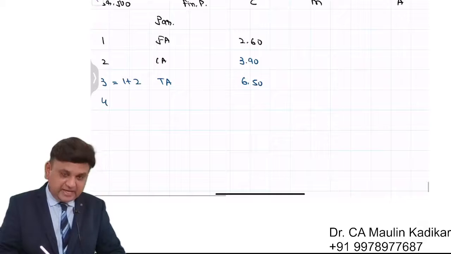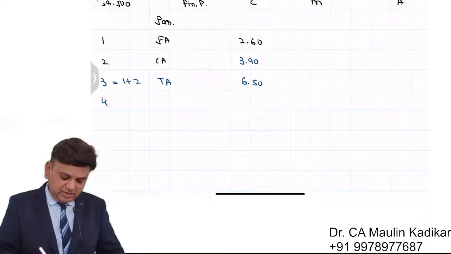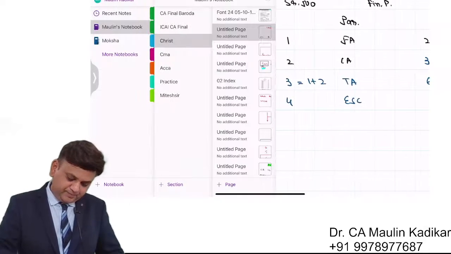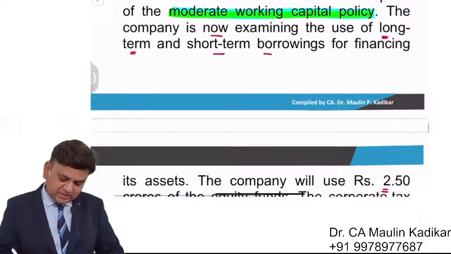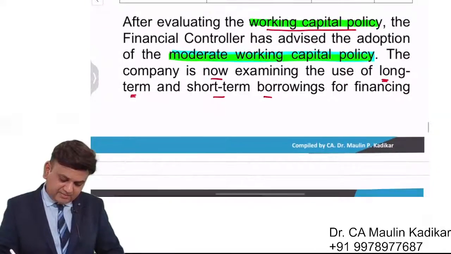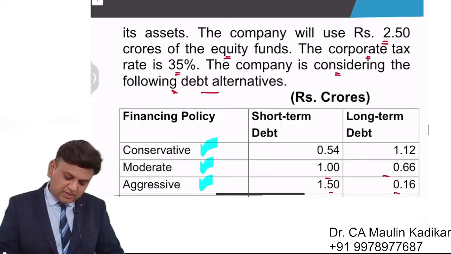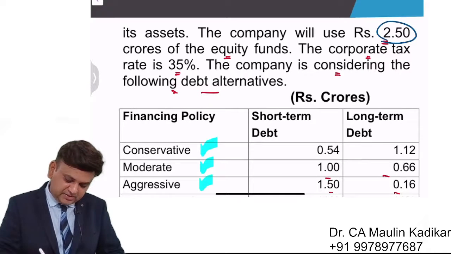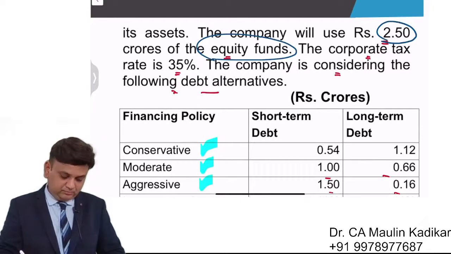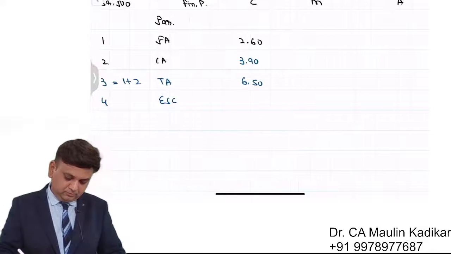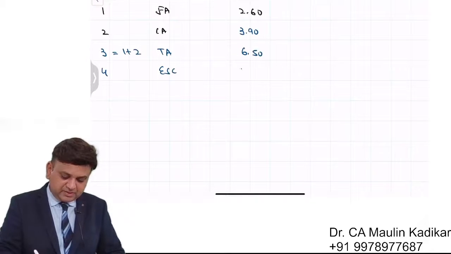Now you visualize the liability side of the balance sheet. Equity share capital. The question provides the information that the company is going to use 2.5 crore of equity funds. So equity share capital on the liability side is 2.5.